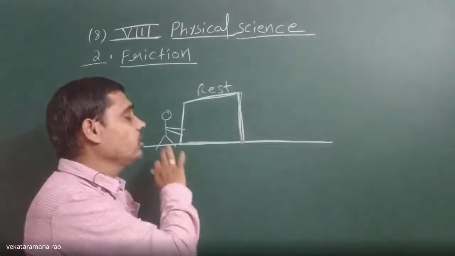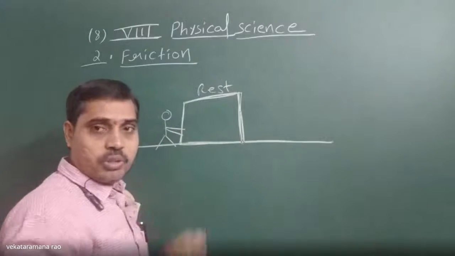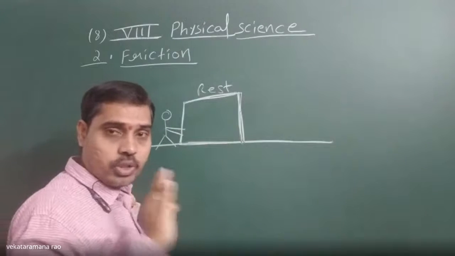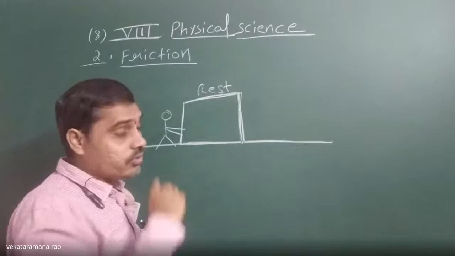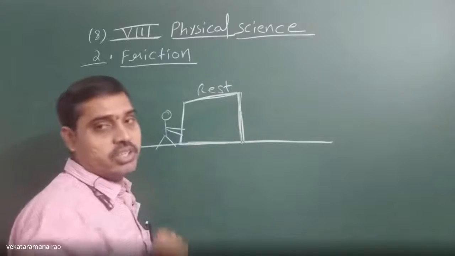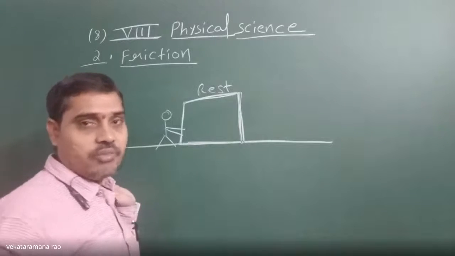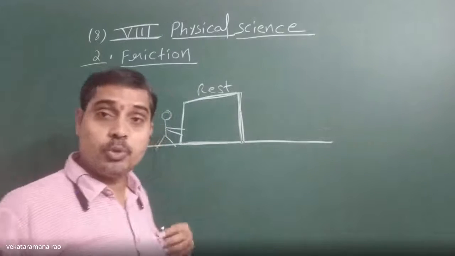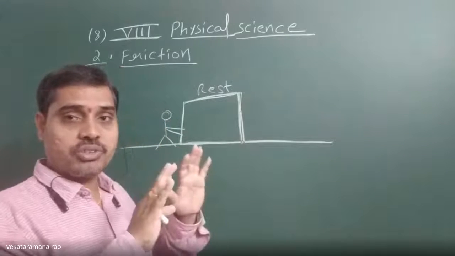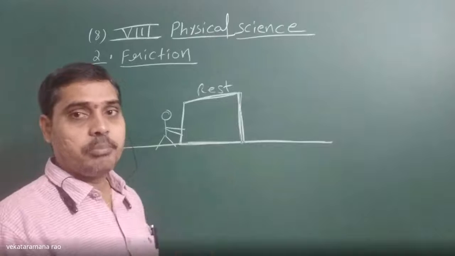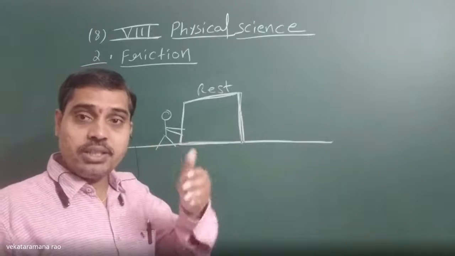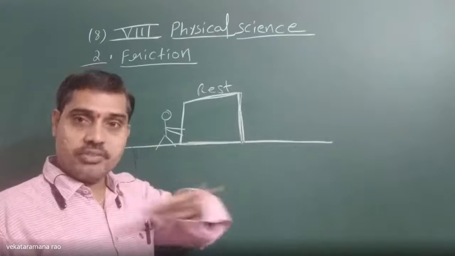If we try to increase the force by exerting a little more effort, that static friction also increases. As a result, we still can't move the heavy box. But there is a limit to static friction.